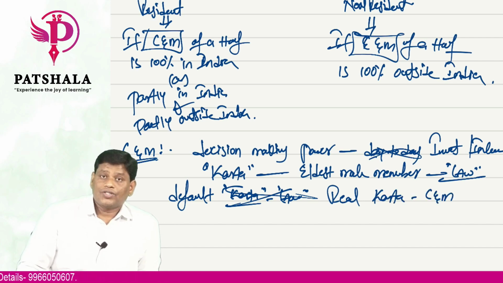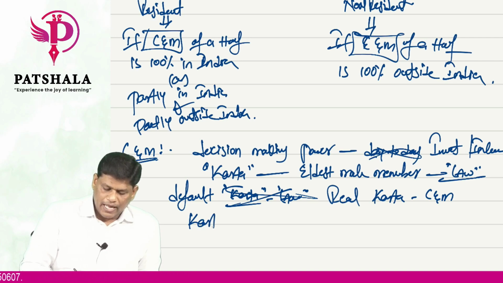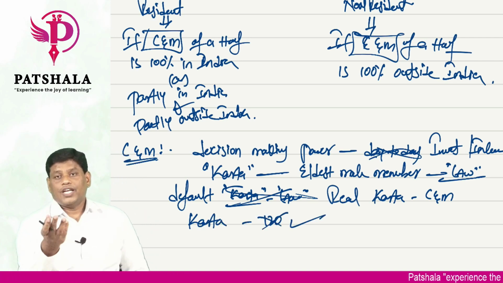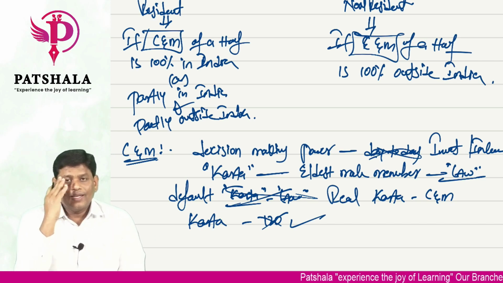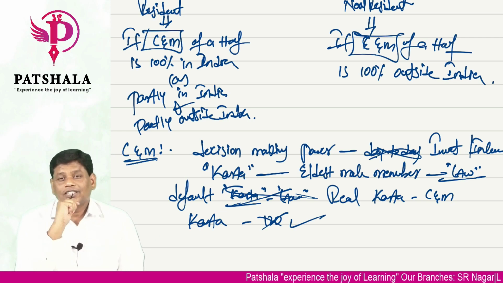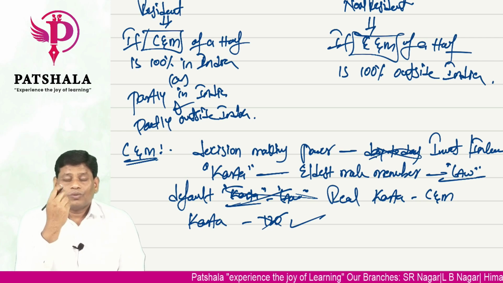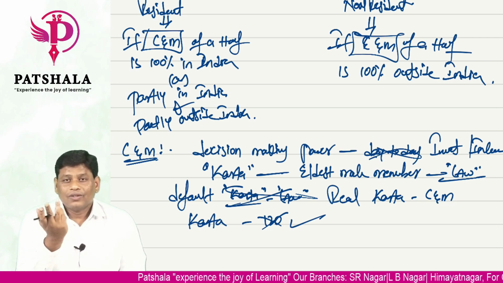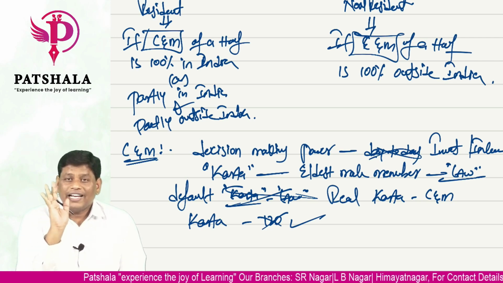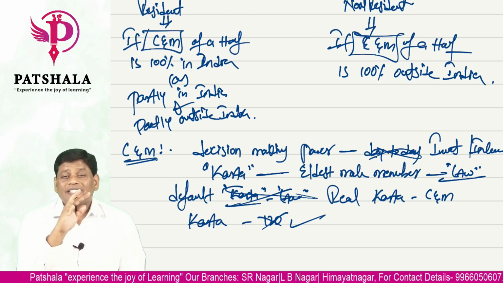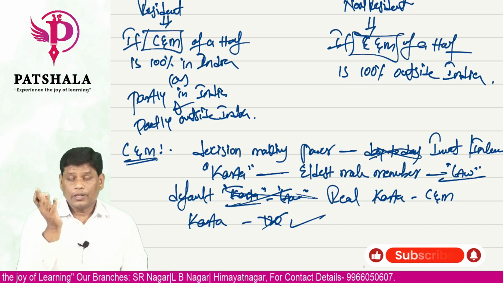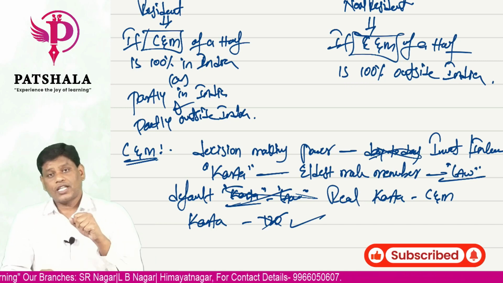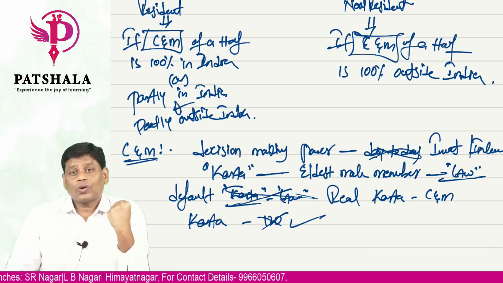Now, what do you mean by this, sir? Let's assume my Karta is 120 not out, still batting, and he is there on the bed. He simply can't see, he simply can't hear, he can't take any decisions. Now tell me, what does that Karta do? Nothing. So it is only for namesake he is a Karta. The department has given clarity: I don't want that Karta. Then who do you want?